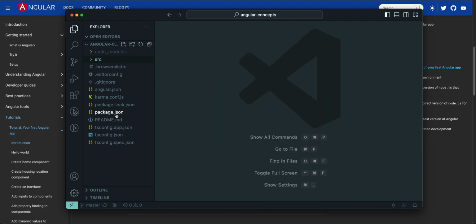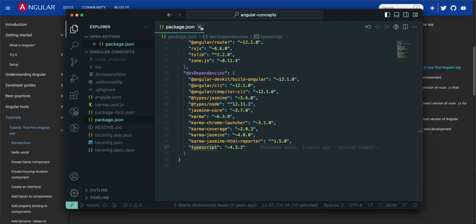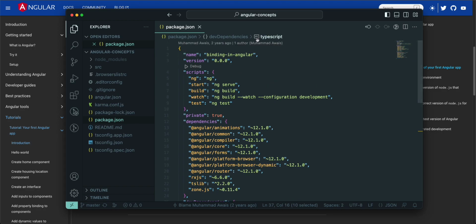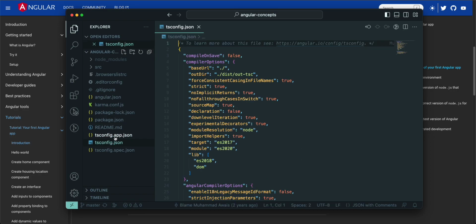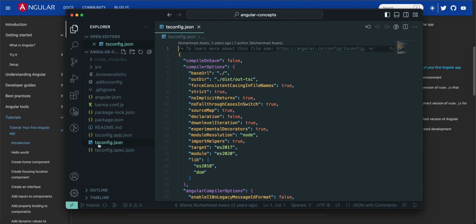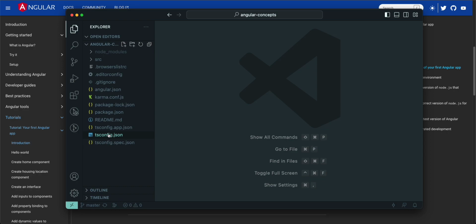So that covers the package.json file. It is the dependencies file. It consists of the dependencies which our Angular application depends on. We also have another file, tsconfig.json. Since we are using TypeScript in Angular, we have certain rules defined for TypeScript. It's using ES2017, and the modular approach is from ES2020. These are the details that come for TypeScript. TypeScript will read this config file before running the Angular application.